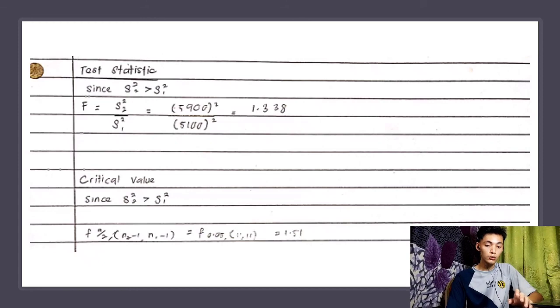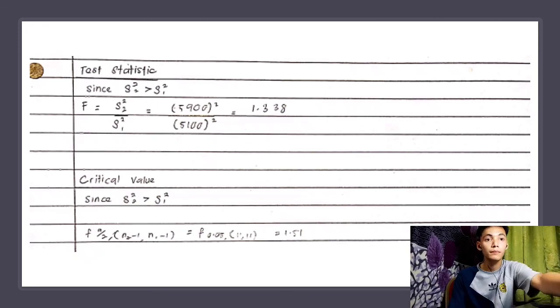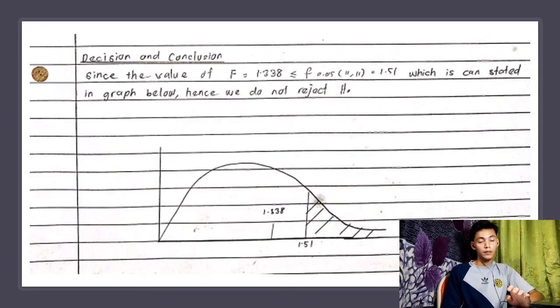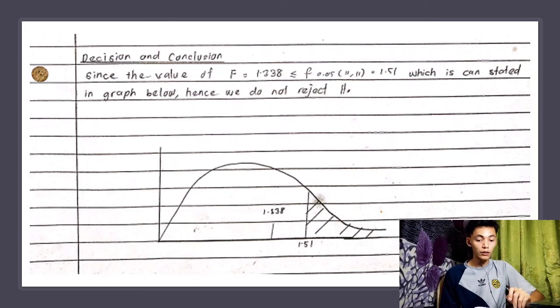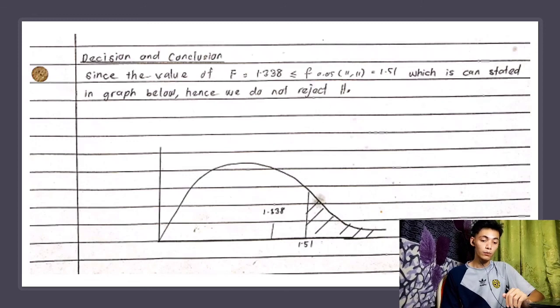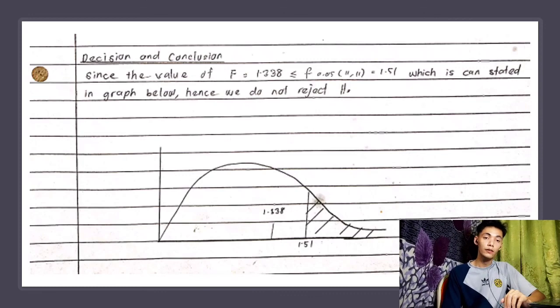with n2 minus 1 and n1 minus 1 degrees of freedom. So we get F 0.05, 11, 11, which is 1.51. So lastly, for the decision and conclusion, since the value of F is 1.338, and it is less than F 0.05, 11, 11, which is 1.51, which can be stated in the graph below, we do not reject H0.